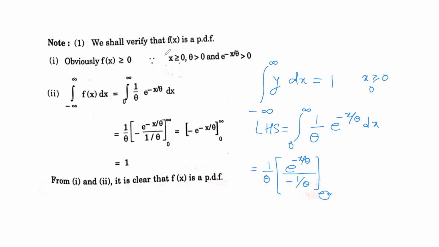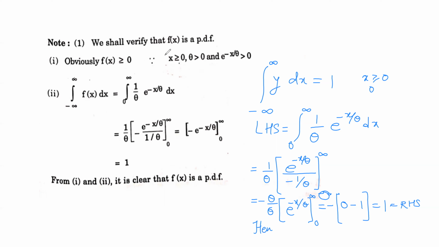So I'll get this as 0 to infinity, and then you just substitute this when I take this theta outside. So it is minus theta by theta, and we have to just put e raised to minus x by theta from 0 to infinity. So let us substitute the value. Here it is minus of, when it is infinity, it is 0. And when we put it 0, it is 1. So you can see that the answer is 1. So that is our right hand side. And hence this is the probability density function.